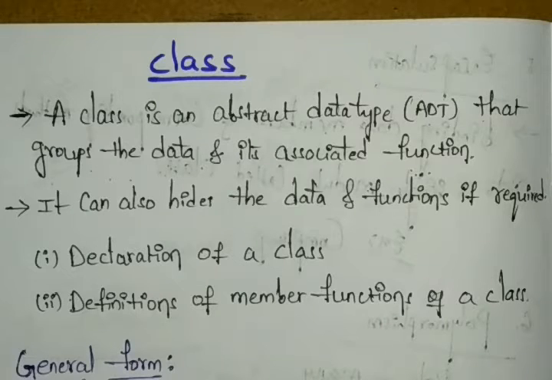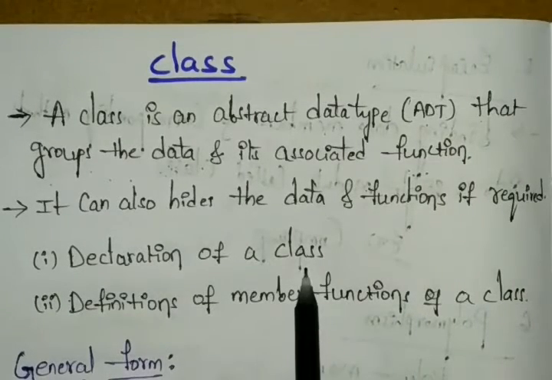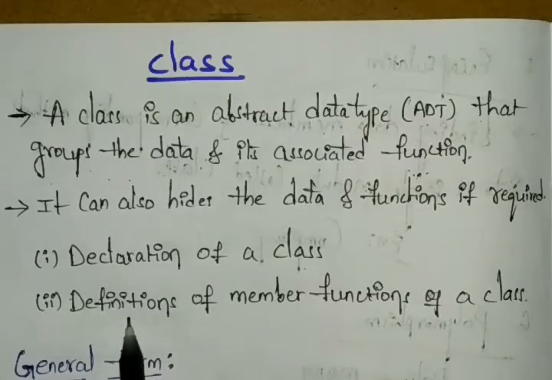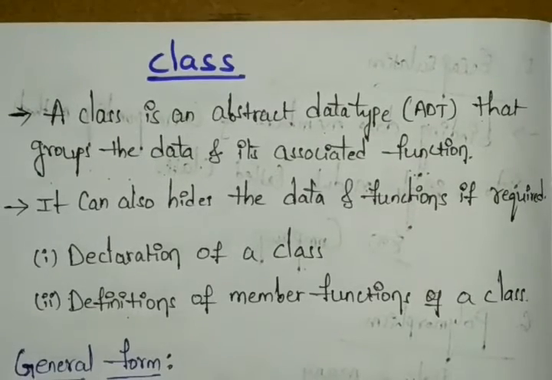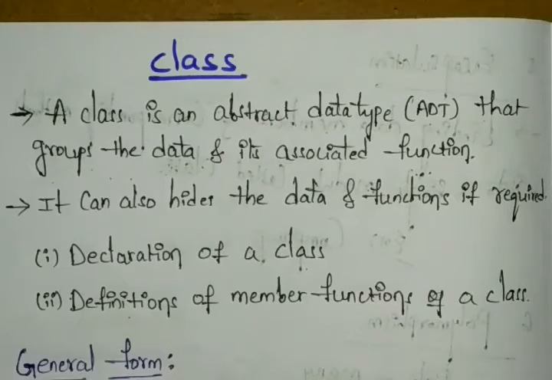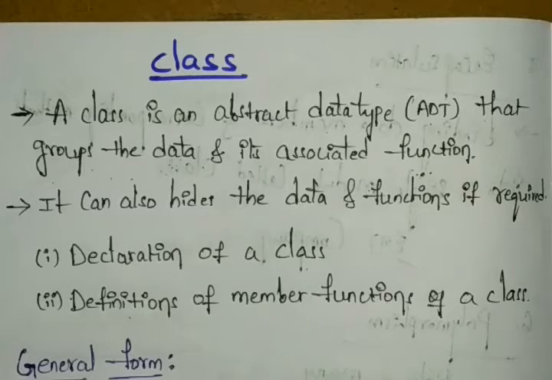The class is specified in two parts. One is the declaration of the class, and the second is the definition of the member functions of the class. After declaring the class, we need to define our member functions with the data and the functions.